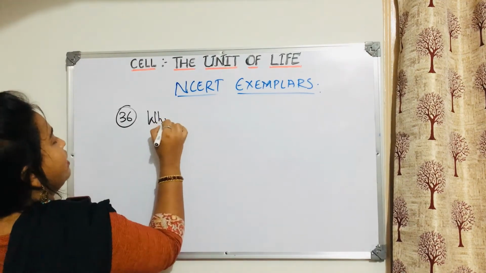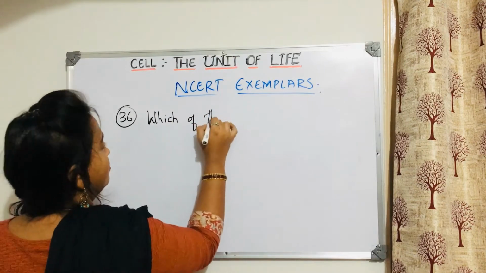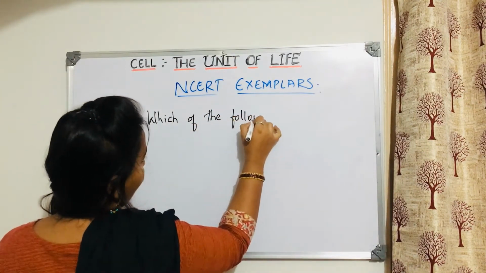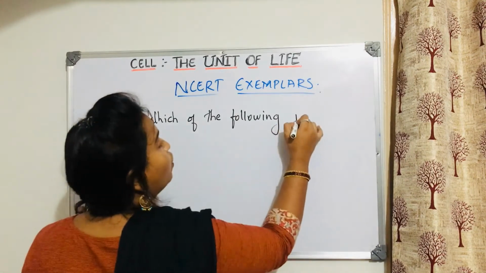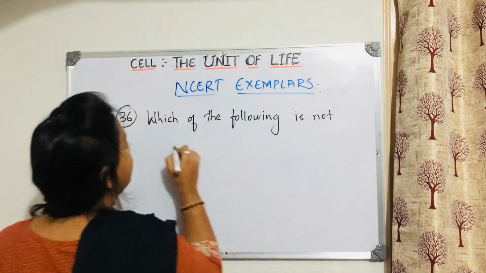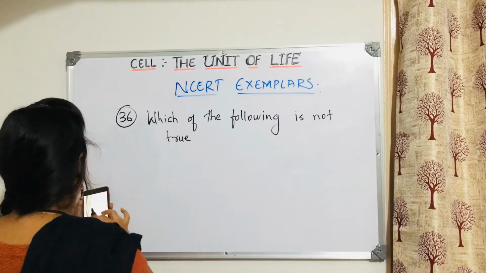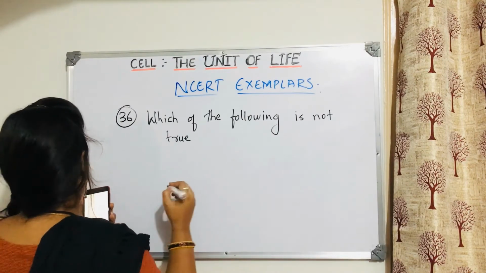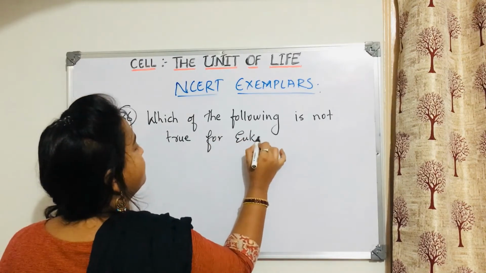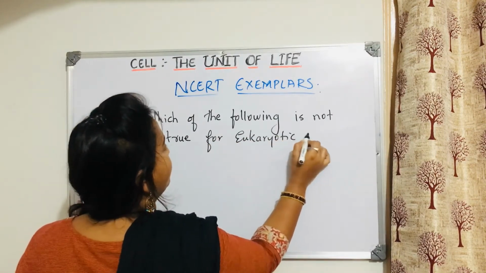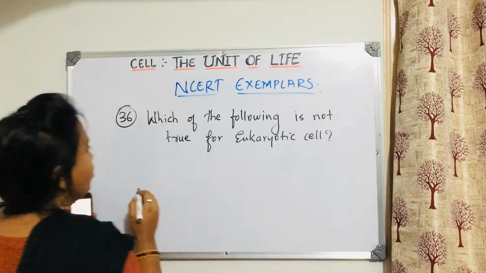Which of the following is not true for eukaryotic cell? Which of the following is not true for eukaryotic cell?